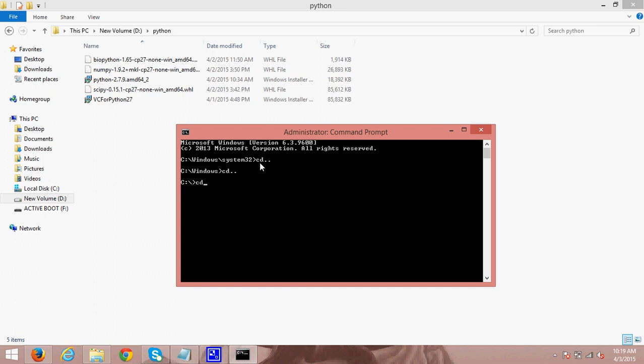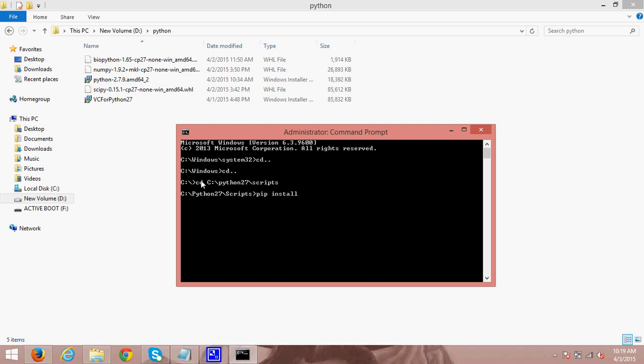Now locate the Python folder, which you can usually see in C, Python27, then Scripts. Now, using pip, we will install the packages.